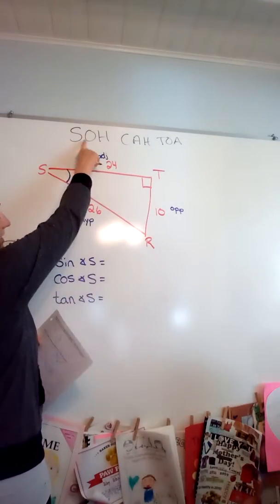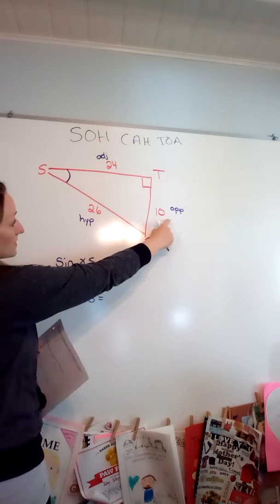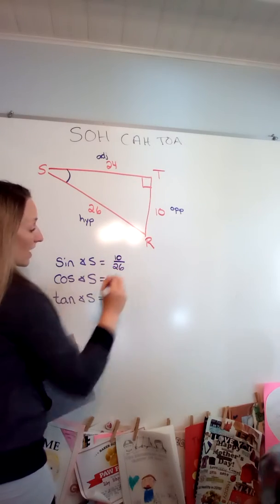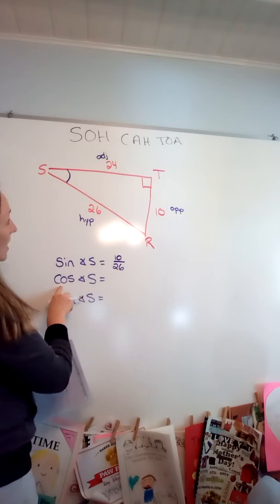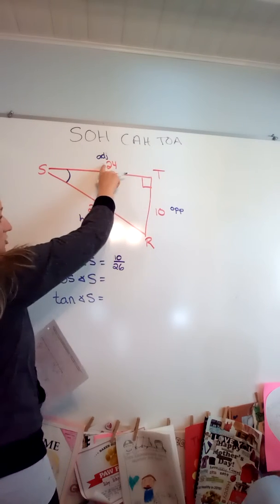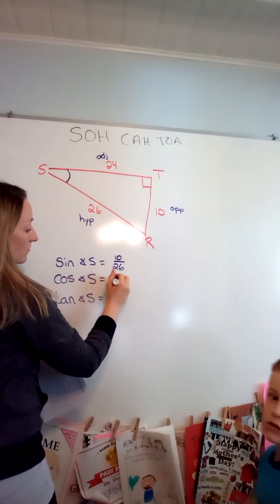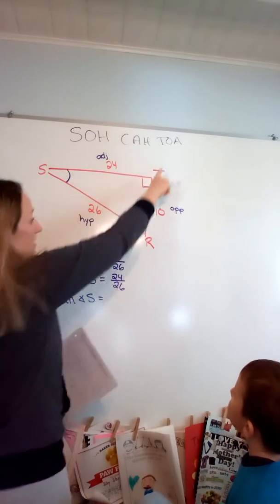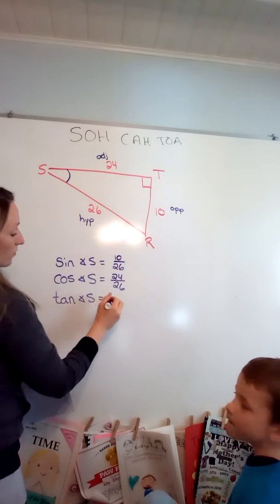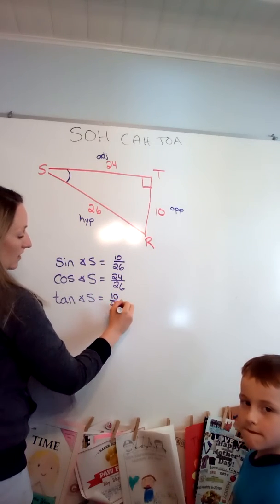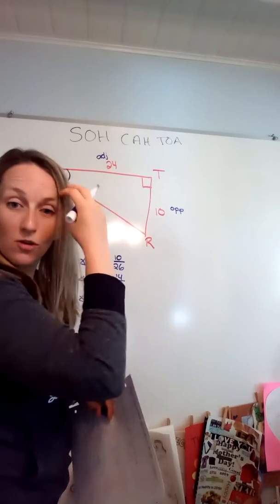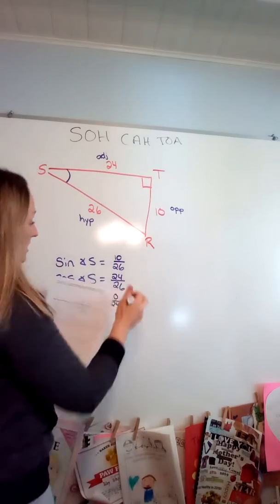So, for sine of angle S, sine again is opposite over hypotenuse. Opposite over hypotenuse, 10 over 26. I'll go back through and simplify in a minute, okay? Cosine is adjacent over hypotenuse. So adjacent over hypotenuse is 24 over 26. And then finally, tan, opposite over adjacent, so that's 10 over 24. Okay? And then we'll go through. We're going to simplify all of the fractions and get decimals.